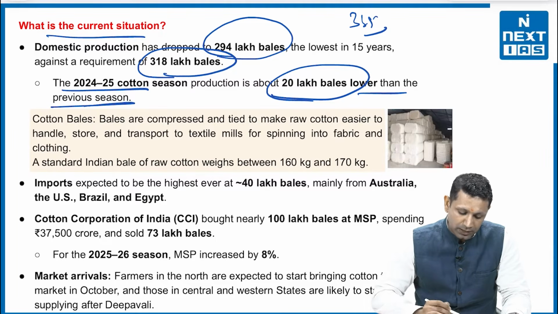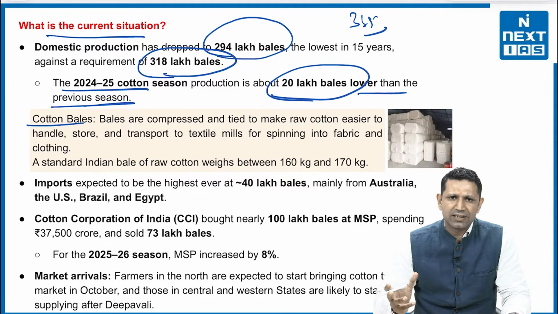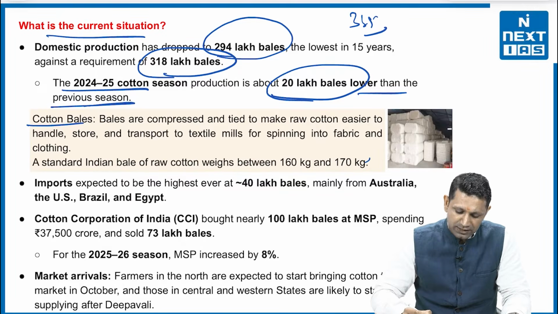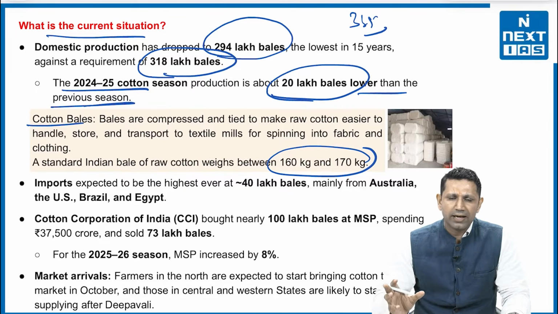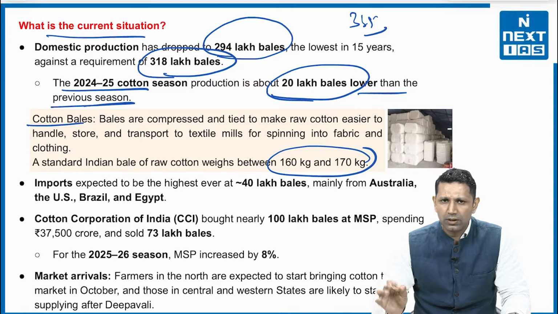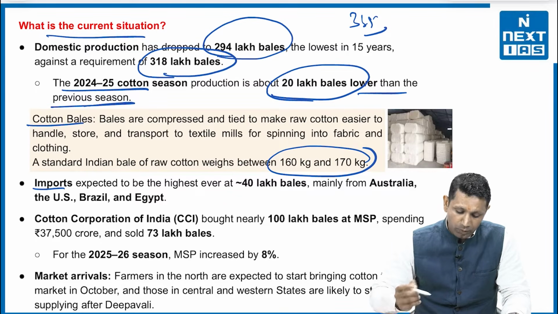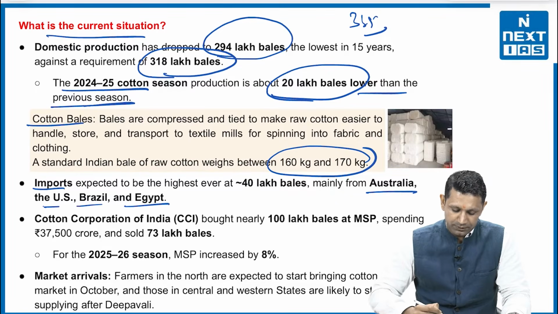And one word that we are using again and again is cotton bales. What is a cotton bale? The cotton bale is actually compressed and tied up cotton, and the weight of each bale is 160 to 170 kgs. So one bundle of cotton amounts to 160 to 170 kgs, and that is known as a cotton bale. Now we are importing from Australia, USA, Brazil and Egypt.